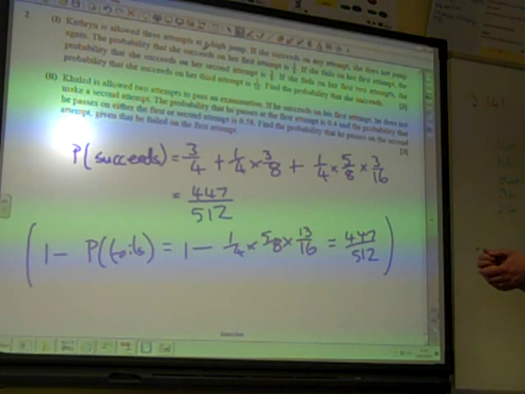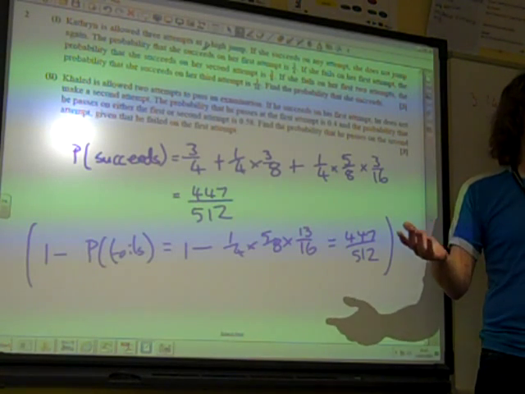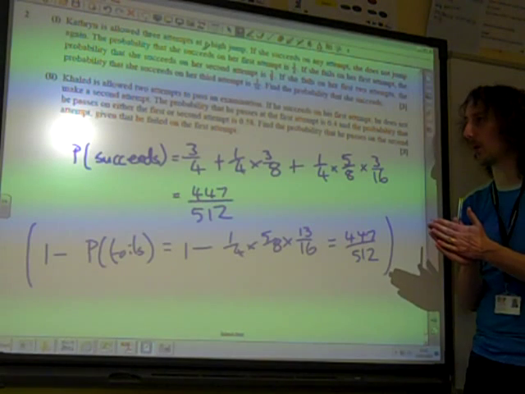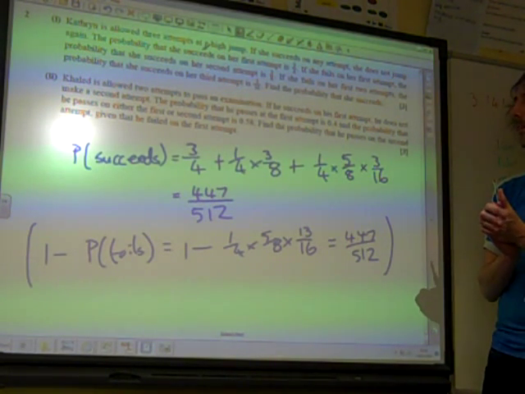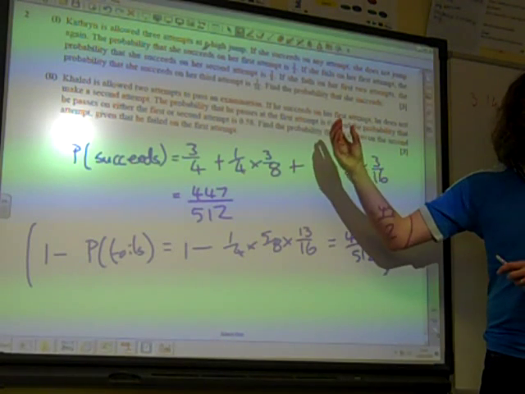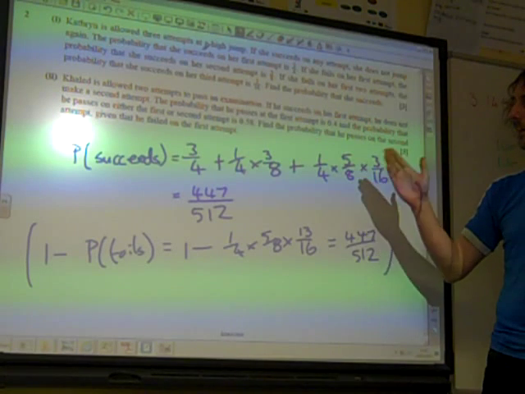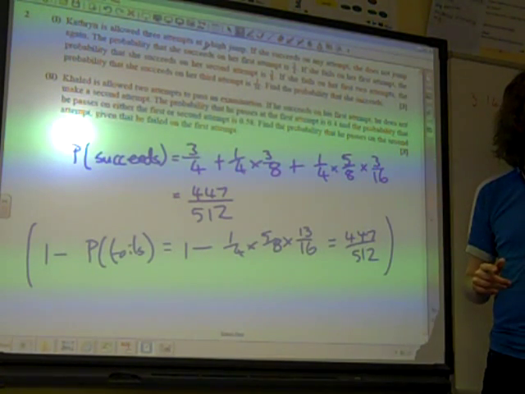Khaled is allowed 2 attempts to pass an examination. If he succeeds on his first attempt, he doesn't make a second attempt. Why would he? The probability that he passes at the first attempt is 0.4. The probability that he passes on either the first or second attempt is 0.58. So they've told us the information in a slightly different way here. Find the probability that he passes on the second attempt, given that he failed on the first attempt.